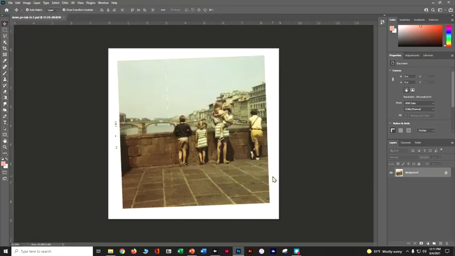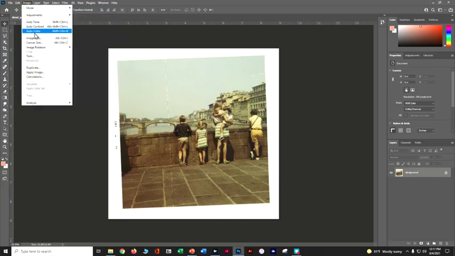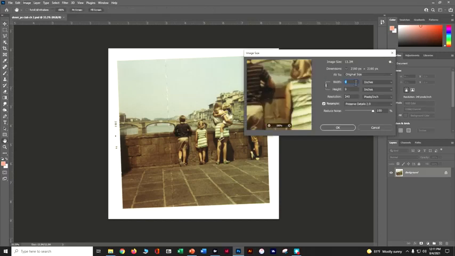All right, so when we do this, the first thing we want to do is look at our resolution, and we have to think about how we're using it. So whenever I open an image, I always go up here to Image and Image Size. So what do I know about this image? I know that it's 9 inches by 9 inches, that the resolution is 240.